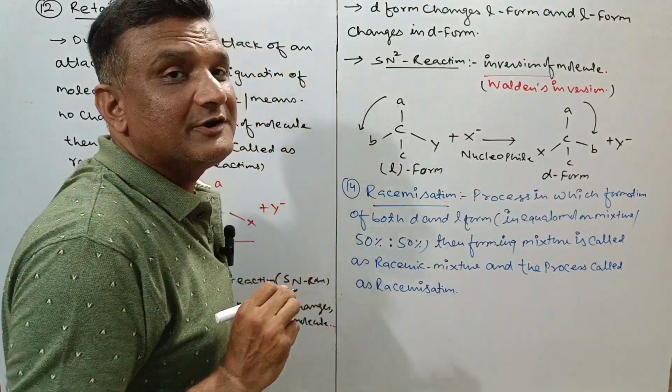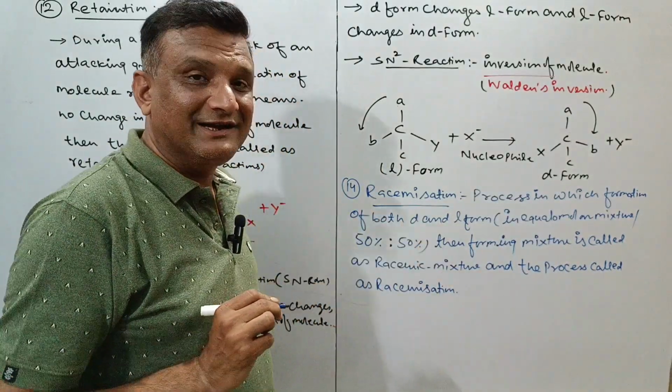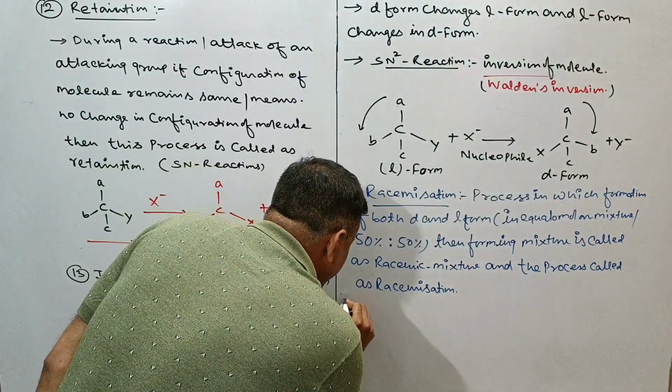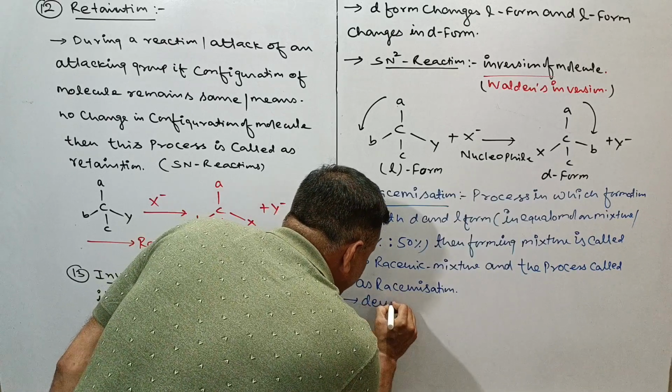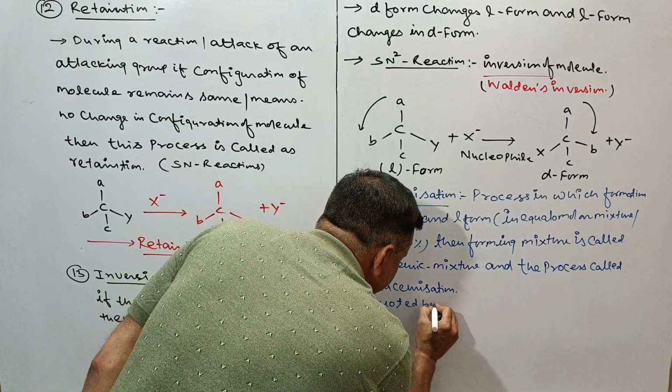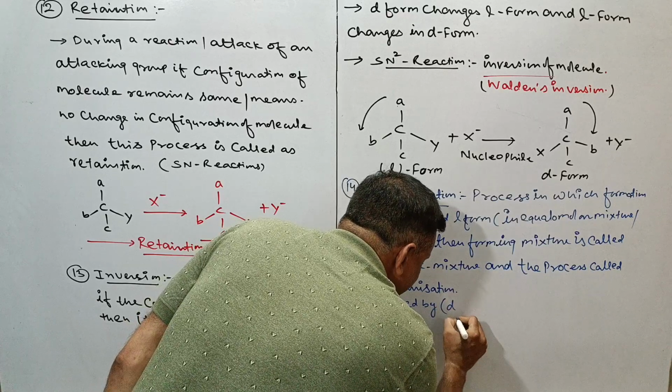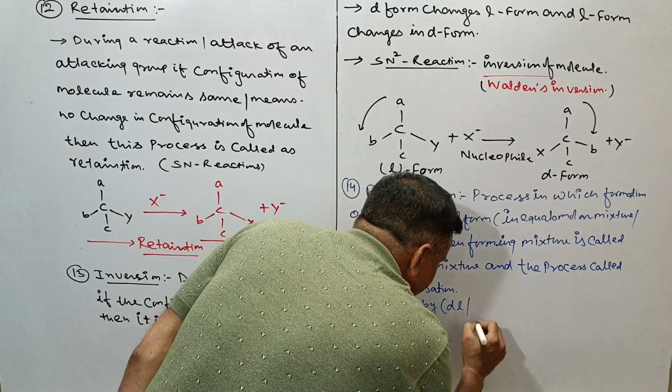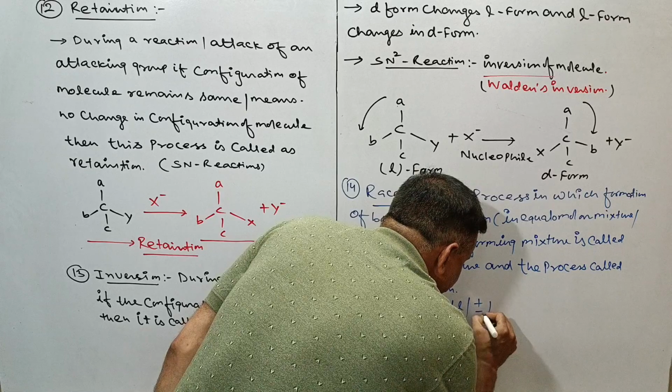We have discussed also that a racemic mixture is denoted either by DL mixture or plus-minus mixture.